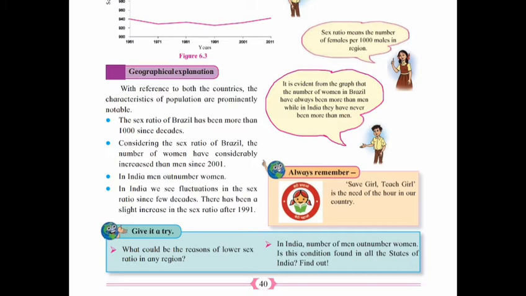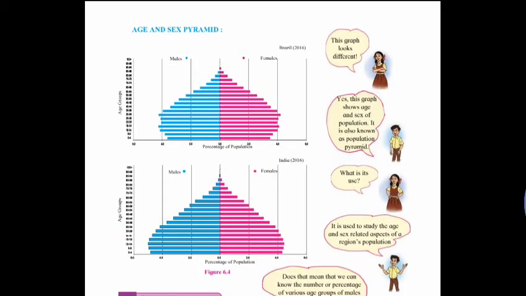In India, we see fluctuations, means ups and downs. In India, we see fluctuations in the sex ratio since few decades. There has been a slight increase in the sex ratio after 1991. Now see page number 41. The age and sex pyramid of Brazil and India is given here. First of all, see Brazil.